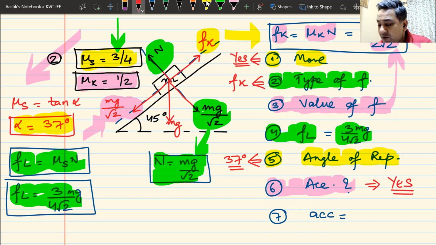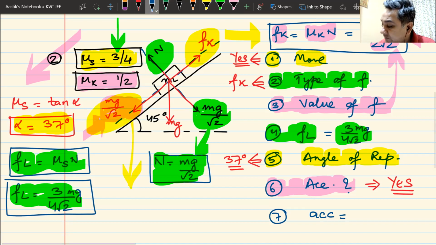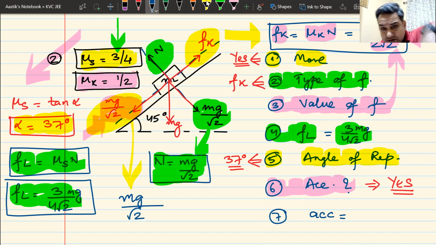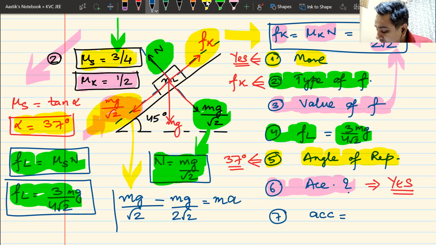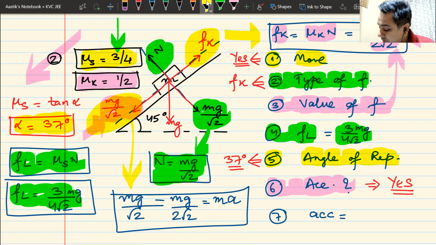How do I find the value of acceleration? I will make this yellow equation: downwards minus upwards. Downward force mg by root 2 downwards, minus frictional force upwards mg by 2 root 2, must be equal to m into a. M is the mass of the block into the acceleration of the block. This will give me the value of acceleration of the block.